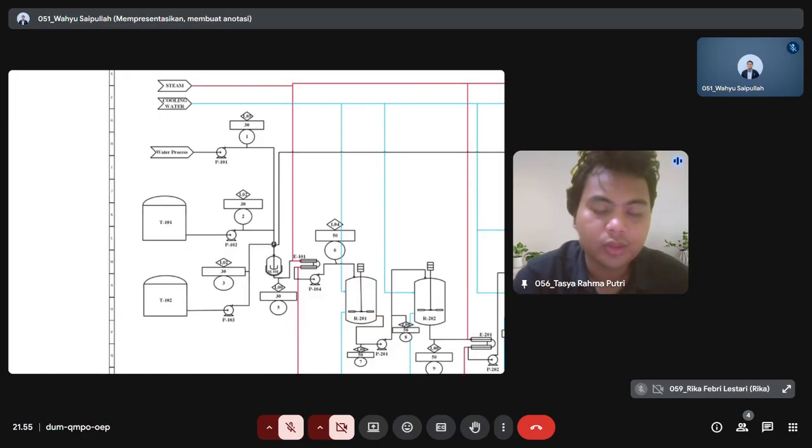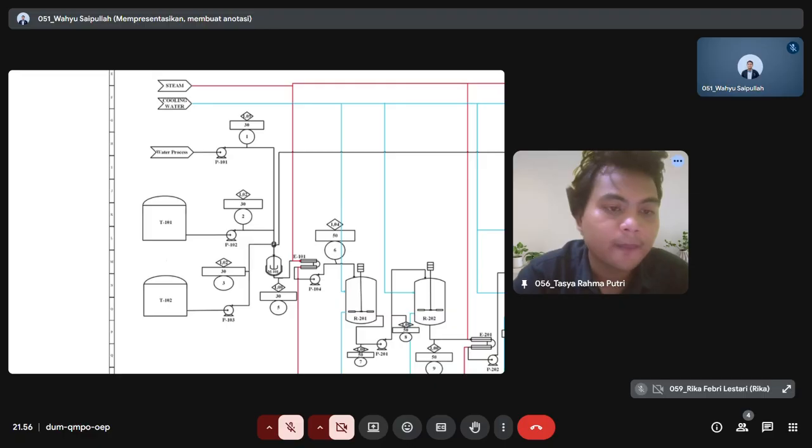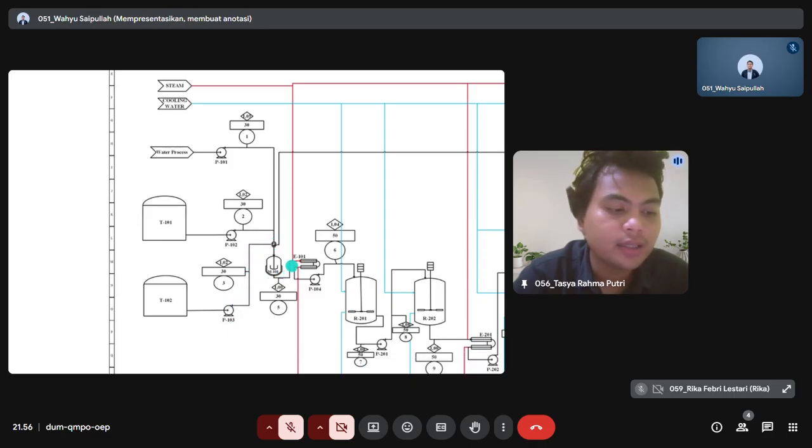Process flow diagram, we have raw material stored in T101 and T102. From this tank, the feed is sent to the process using pumps. The feed from T101 is pumped by P102 and the feed from T102 is pumped by P103, then the stream moves forward to the mixing heating section.